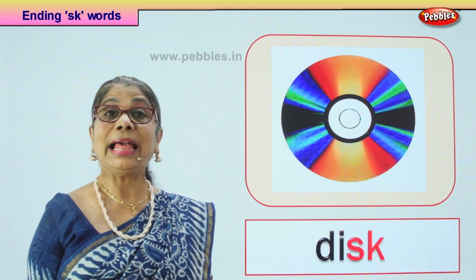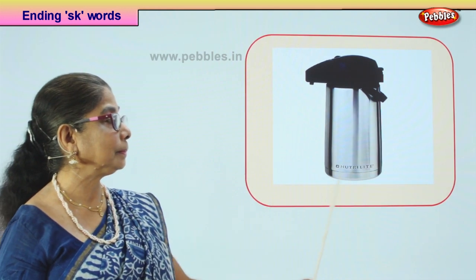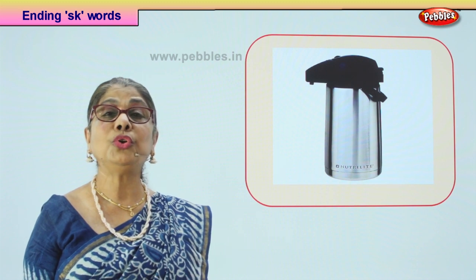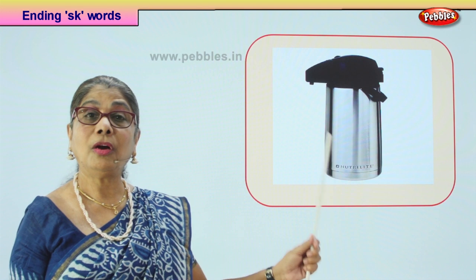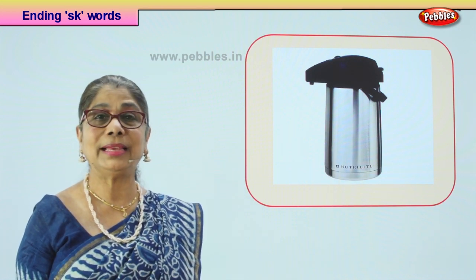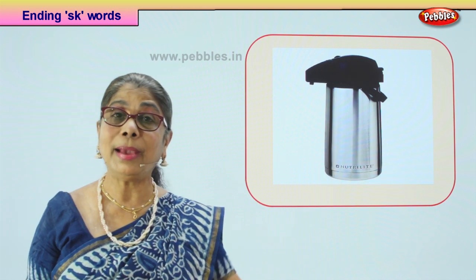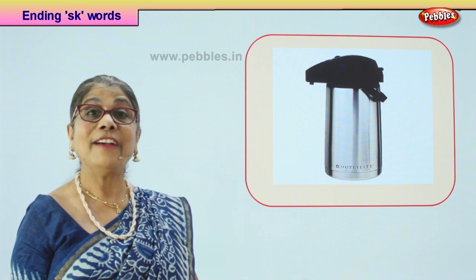Let's look at our next picture. What do we see here? What is it? When you go on a picnic or you're not too good, then mommy puts some hot water or hot milk and gives it to you. Or grandma says, before I go to bed, keep some hot water at my desk or table. What is this?